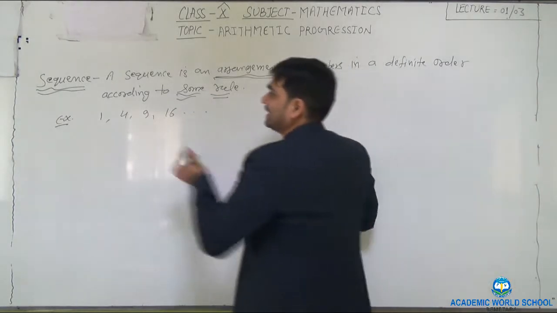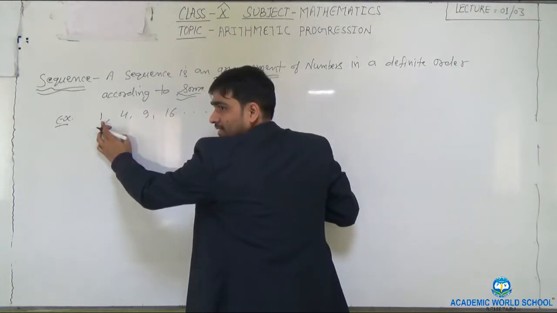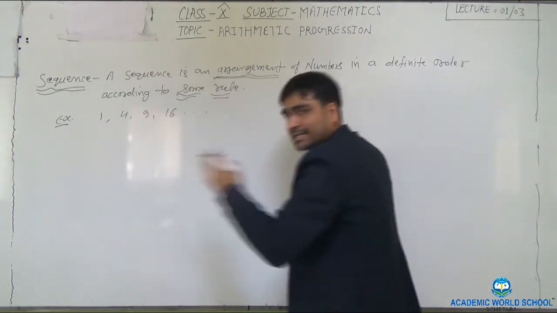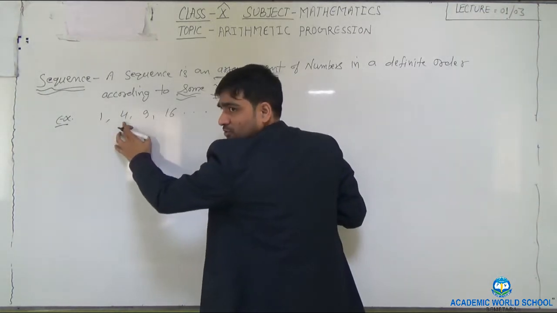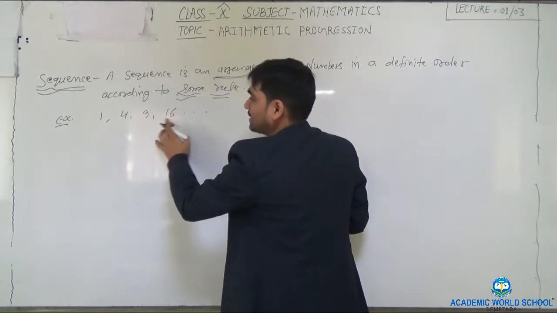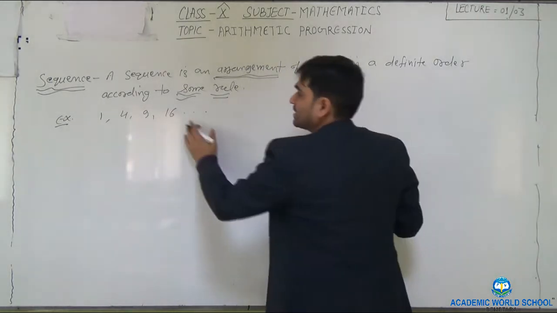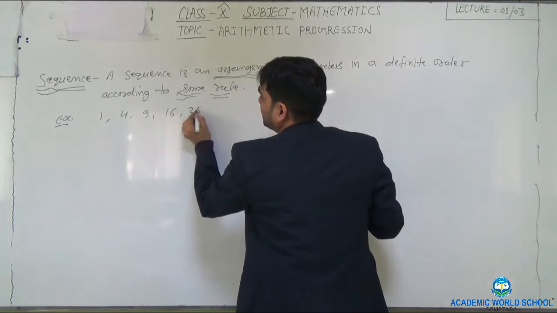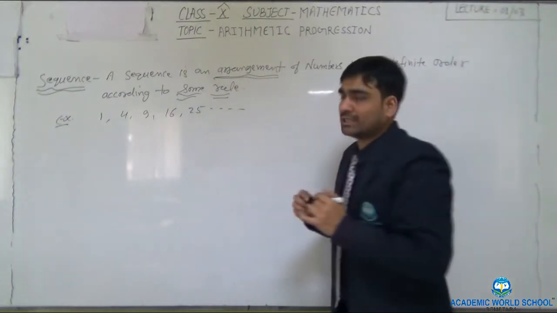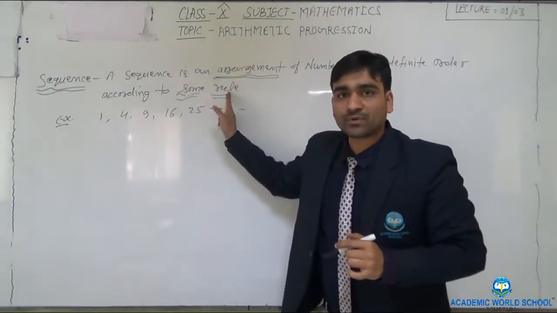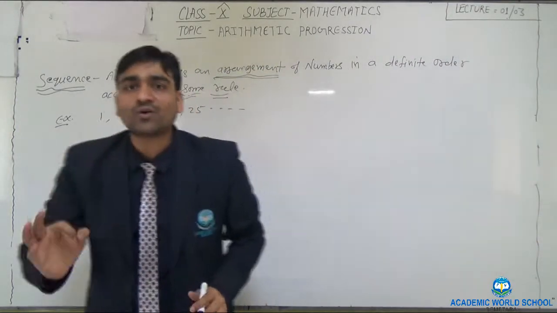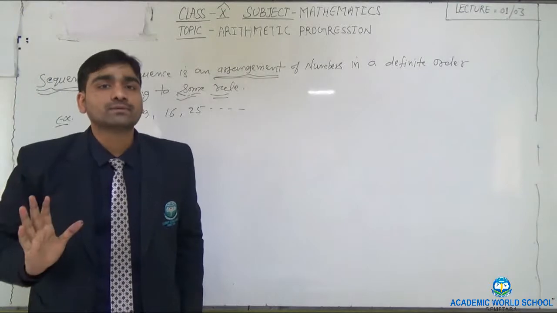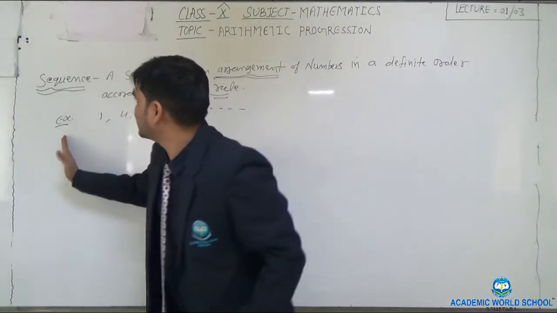So here you can see, if I write the square of the natural numbers, the square of 1 is 1, the square of 2 is 4, the square of 3 is 9, the square of 4 is 16. Similarly, the square of 5 is 25, like that. So what rule have we applied? The square of natural numbers. Okay, so this is called a sequence.